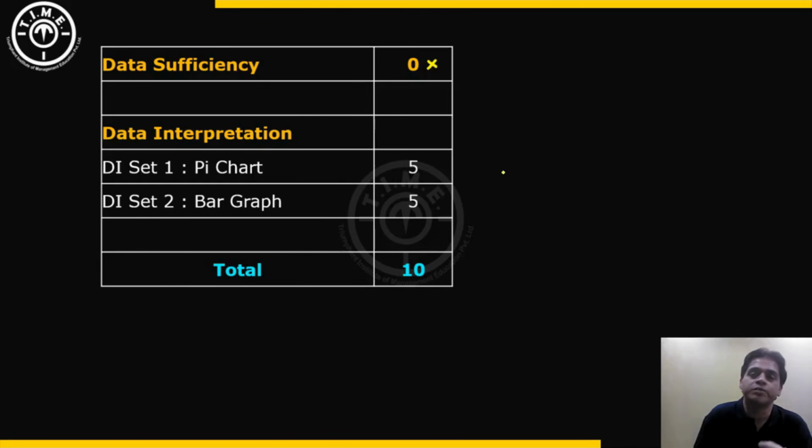Those who had practiced these kind of questions before would have found those questions not very difficult to manage, but otherwise they would have seemed to be tricky. So overall, the 10 questions put together can be classified as of moderate difficulty or slightly on the higher difficulty side for students who have not practiced calculation based DI thoroughly. But those who are well versed with percentage concepts would have been able to do this easily.